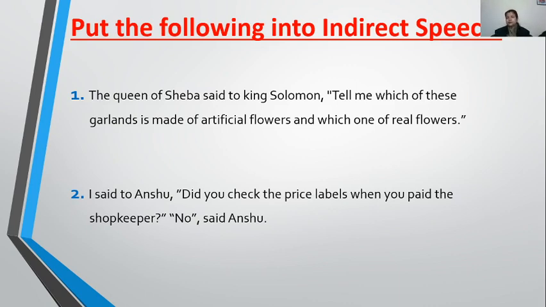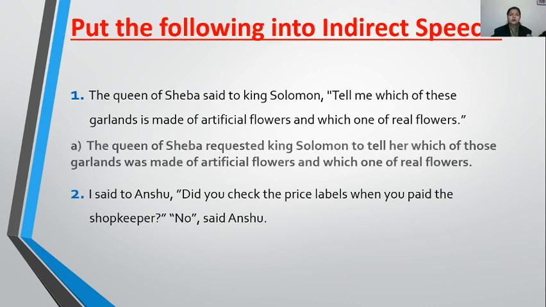So what type of sentence is this, children? It is an imperative sentence. What will be my reported verb? Requested, ordered, such as. Here the sense is basically a queen is talking to a king, so requested. So the Queen of Sheba requested King Solomon. Now imperative sentence here.